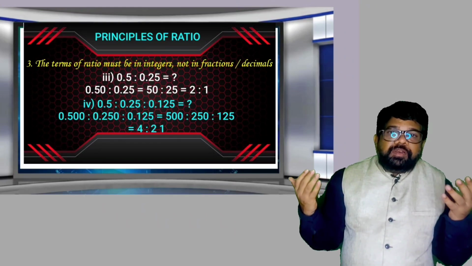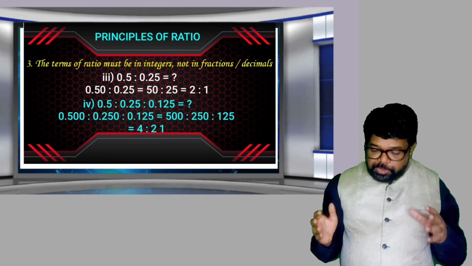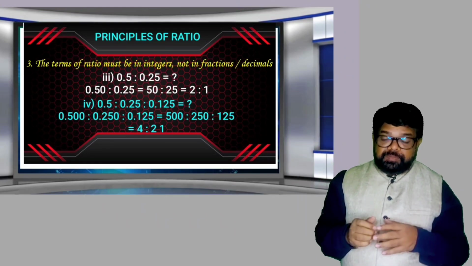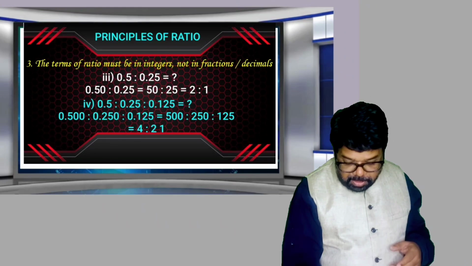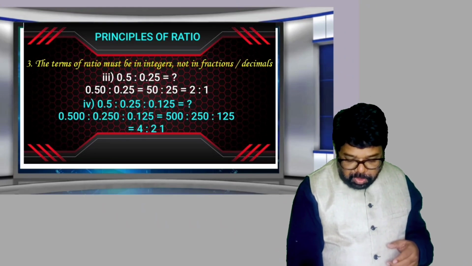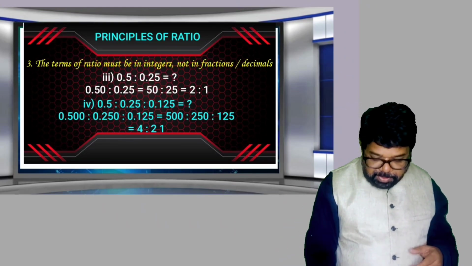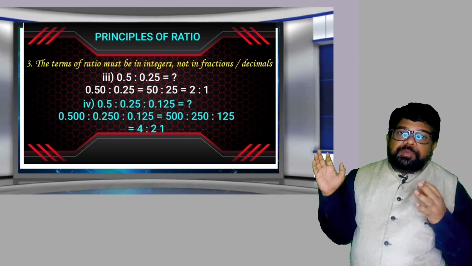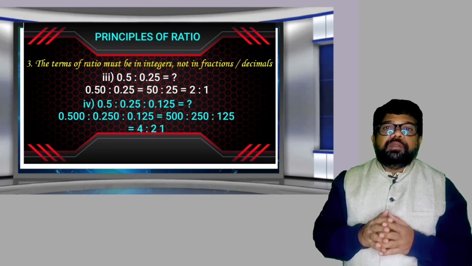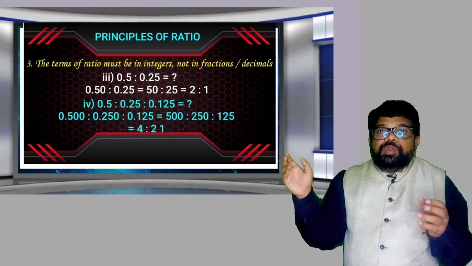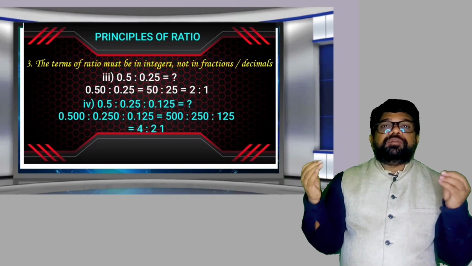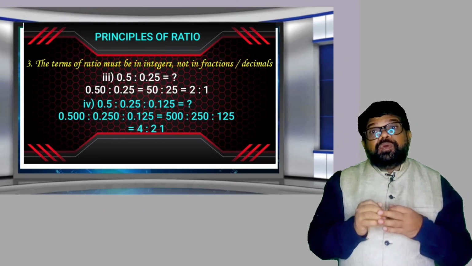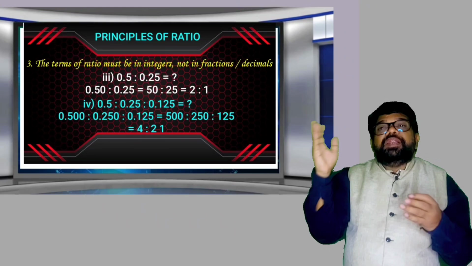How can you convert this also into integers? The same strategy you have to follow. After the decimal, observe how many digits are there. In the first term, 0.5, one digit is there. In the second term, 0.25, 2 digits. In the third term, 0.125, 3 digits. The maximum number of digits after the decimal is 3. So each and every term can be written with 3 digits after the decimal.